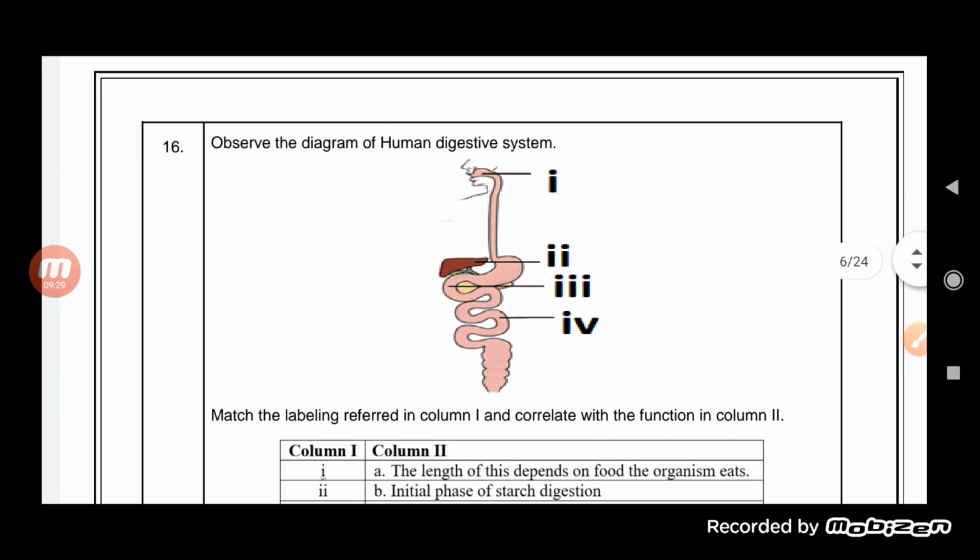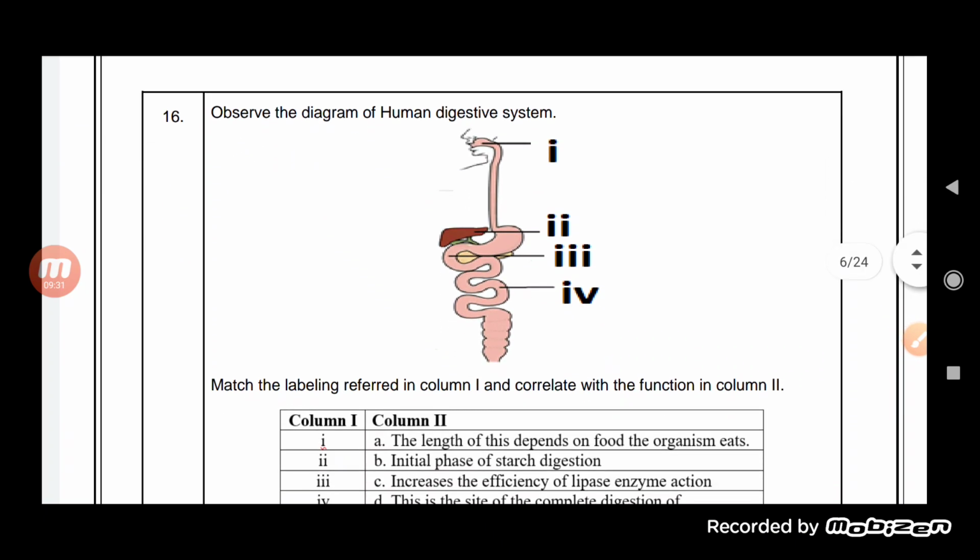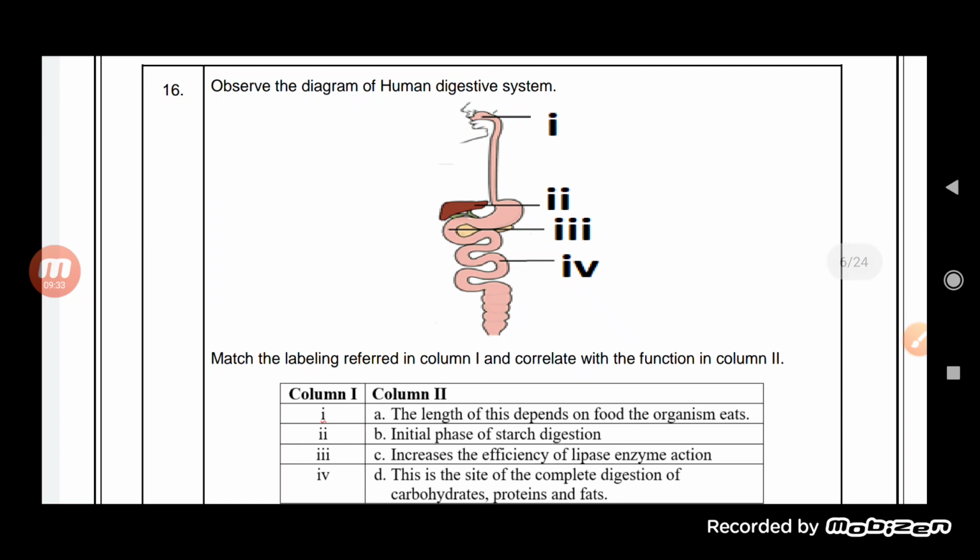Now see here. Observe the diagram of a human digestive system. Match the labeling referred to in column 1 and correlate it with the function in column 2. So here, in identification, we have to see which of the different things given in column 2 are correct related to the points or not.